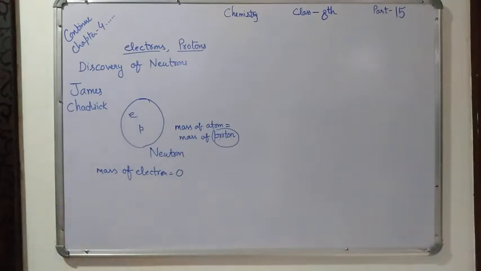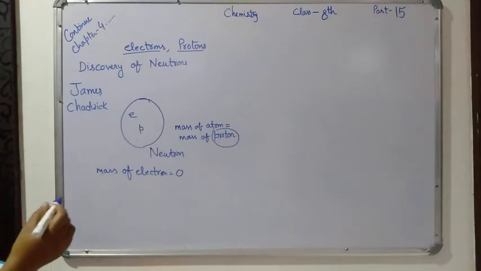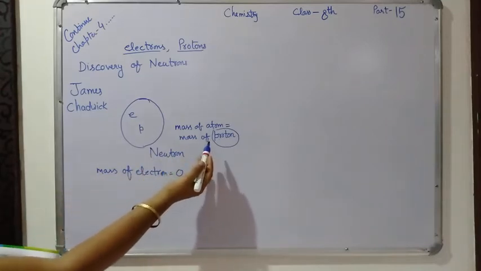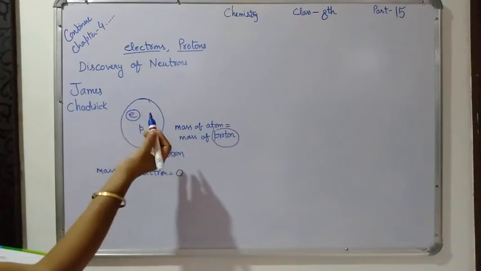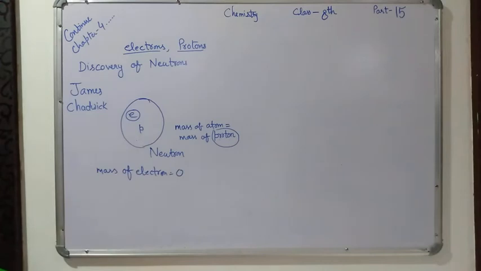I think you are able to understand. If an atom consisted of only electrons and protons, then the mass of the atom should be equal to the mass of the protons present in it, because the mass of the electron is negligible.